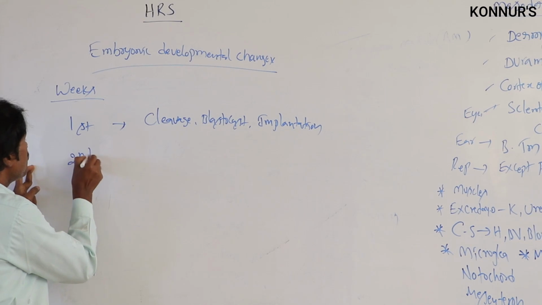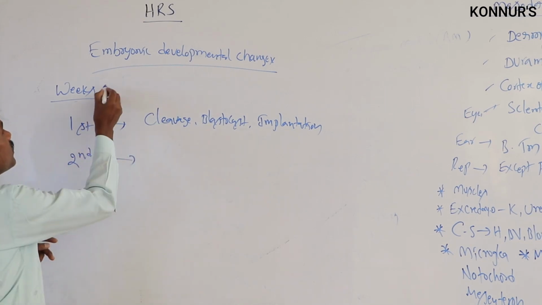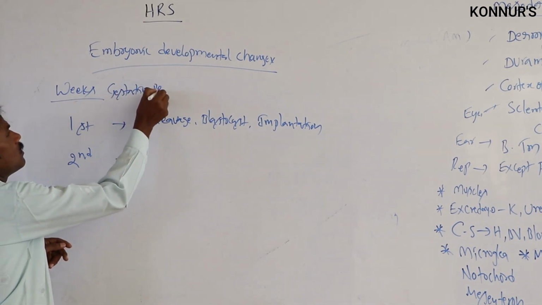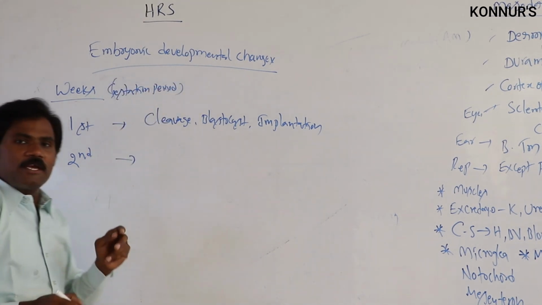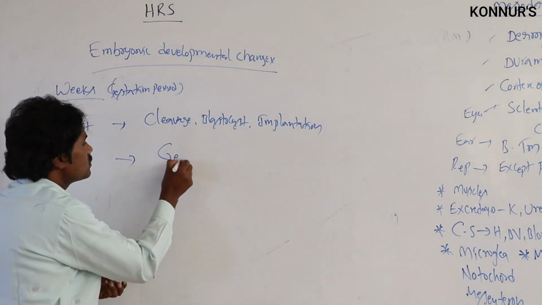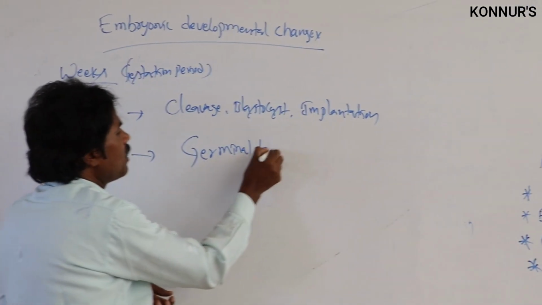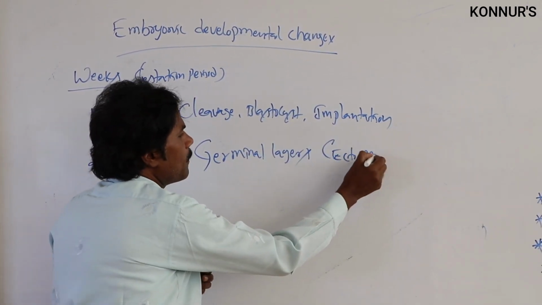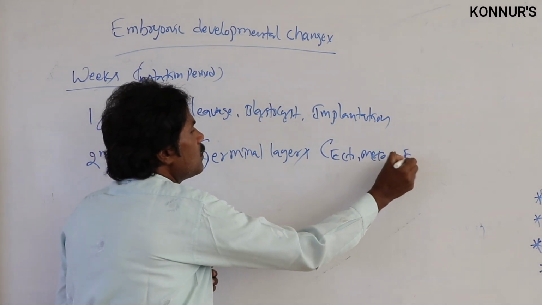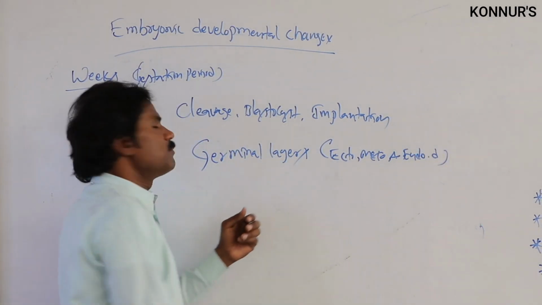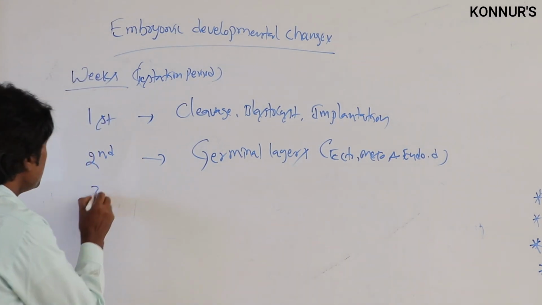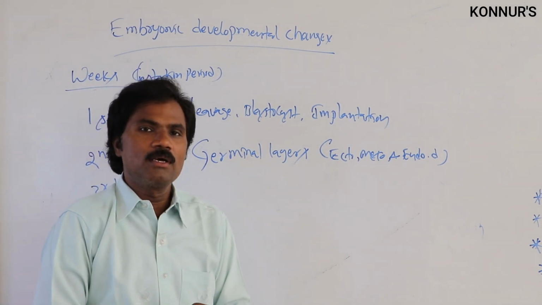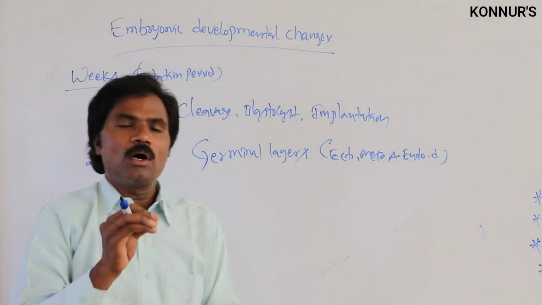Then in the second week of the pregnancy, in the gestation period, normally the germinal layers will be present, that is ectoderm, mesoderm and endoderm. Then in the third week of that pregnancy, in the womb of the mother, the first two organs are developed.